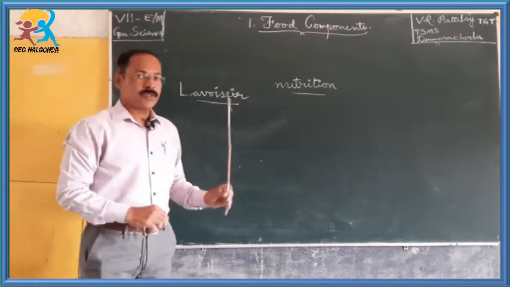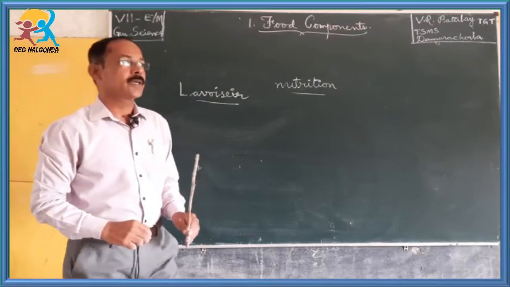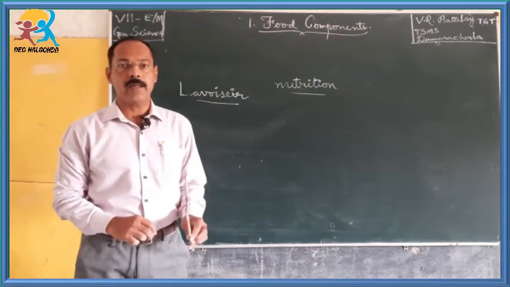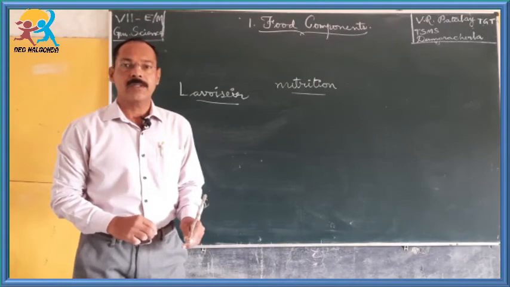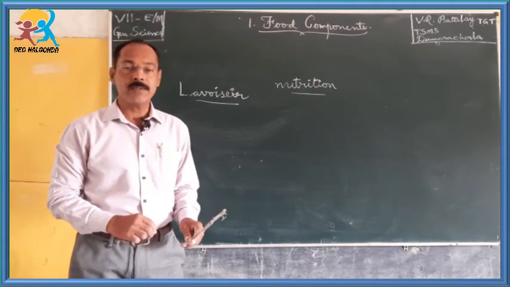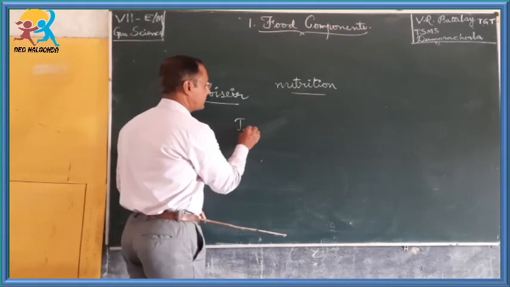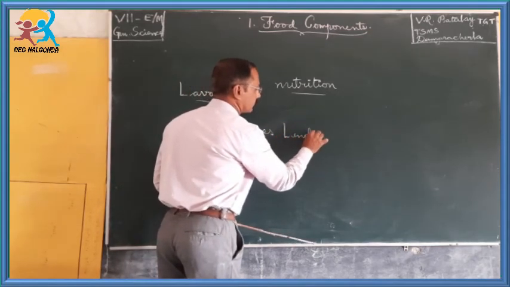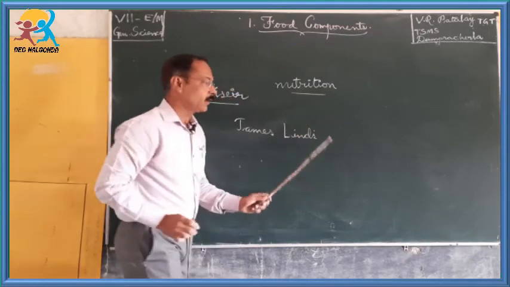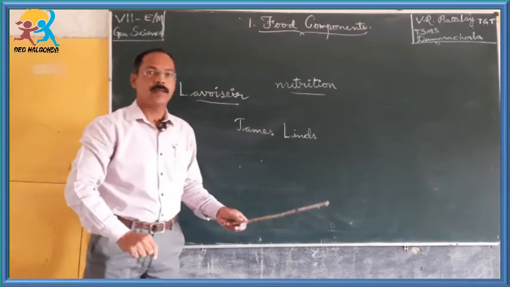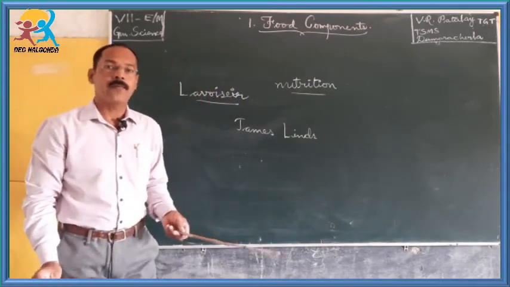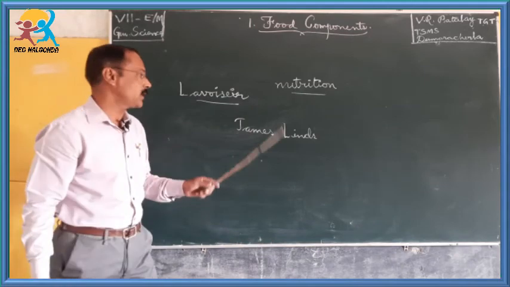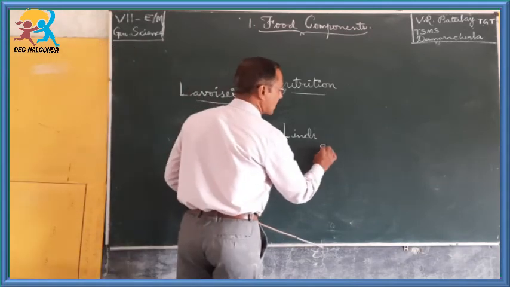And after Lavoisier, one more scientist in the late 18th century, James Lind, found that a variety of fruits will cure a disease called scurvy.